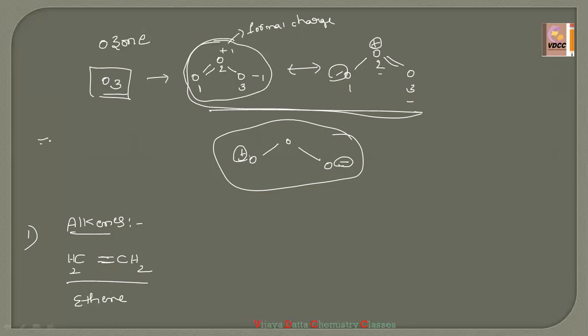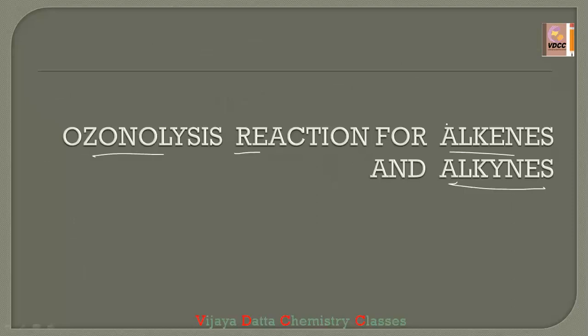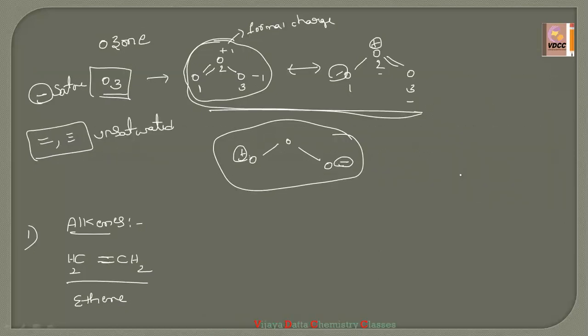Unsaturated means double bond and triple bond come under unsaturation. Where only single bonds are present between carbon and hydrogen, and between two carbons, these are called saturated hydrocarbons, and those with double bond and triple bond are said to be unsaturated hydrocarbons. Today we are discussing the ozonolysis reaction for unsaturated hydrocarbons. Unsaturated means alkenes and alkynes. Now see here, this ethene is reacting with ozone.